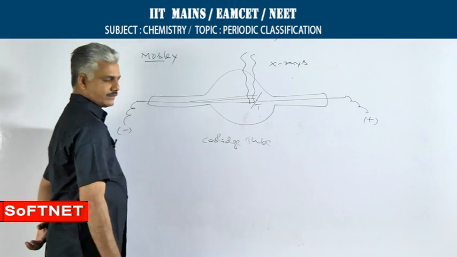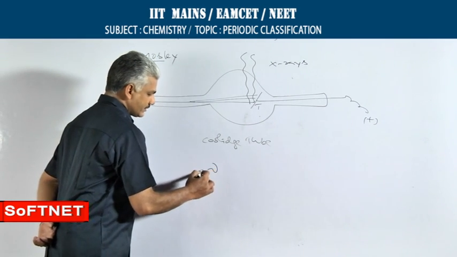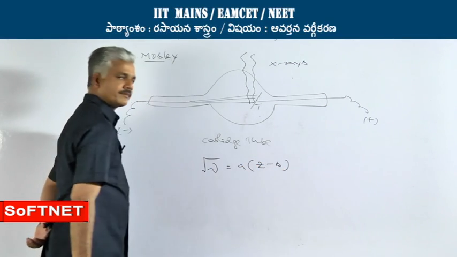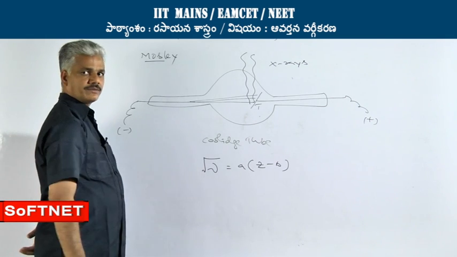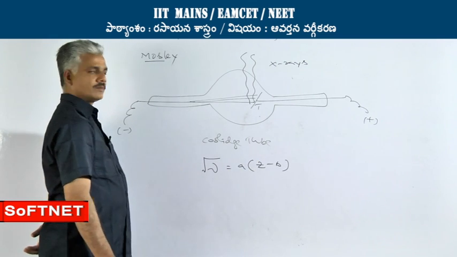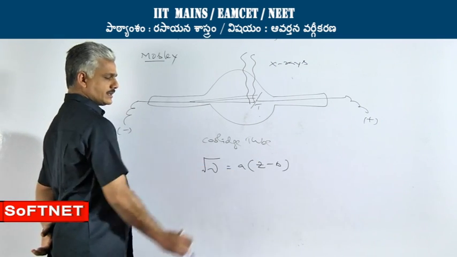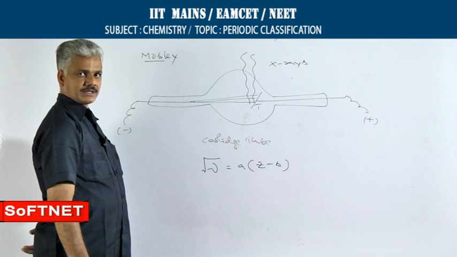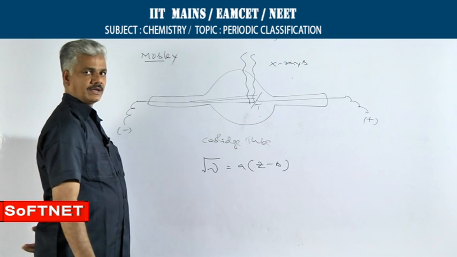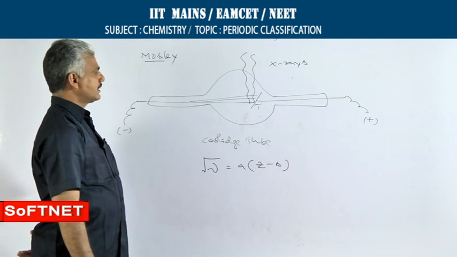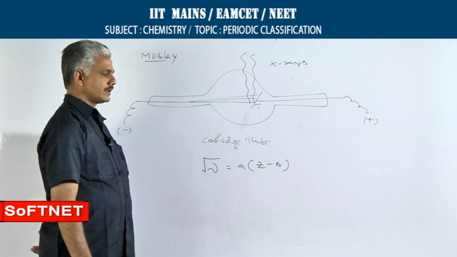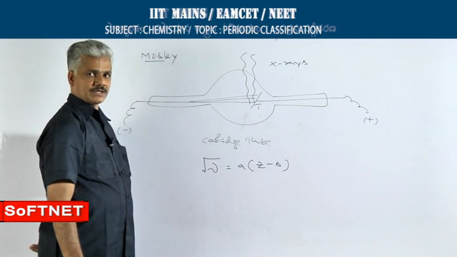The correlation that he found was square root of mu is equal to A into (Z minus B). Here mu is the frequency of the X-rays generated, A and B are called Moseley's constants, and Z is called the atomic number of the element. From this relation he pronounced the modern periodic law, which says the physical and chemical properties of elements are dependent on the atomic number of the element.